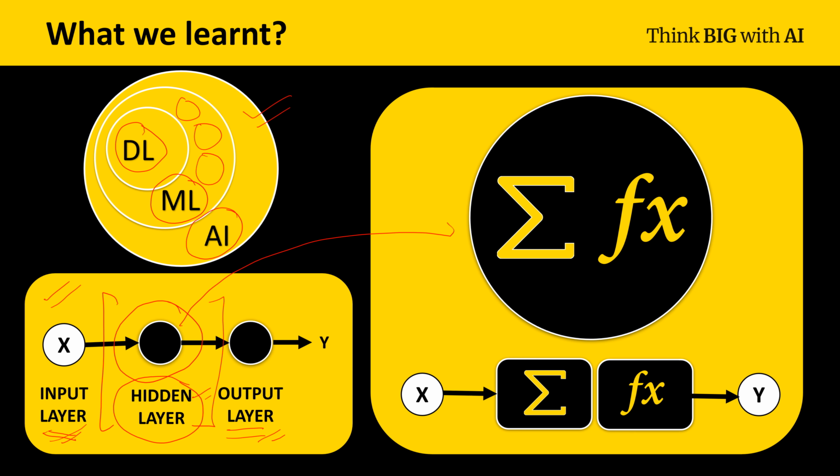After this, we saw what this node represents. We magnified it, and then we saw that a node actually performs two operations. The first operation is a summation operation. What we do in the summation operation, we will see later on. The second is that we pass it to a function, and the output of the function would be considered as the output of the node. We represented it in a very simple manner: we are passing some inputs, this is the first operation, this is the second operation of the node, and this output is the output of the node.